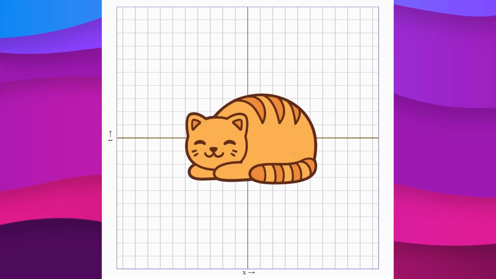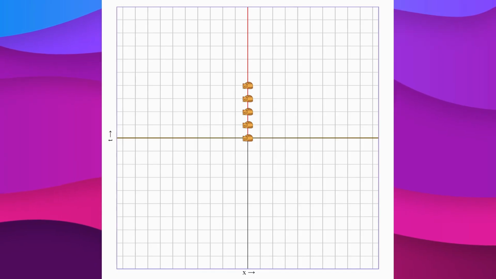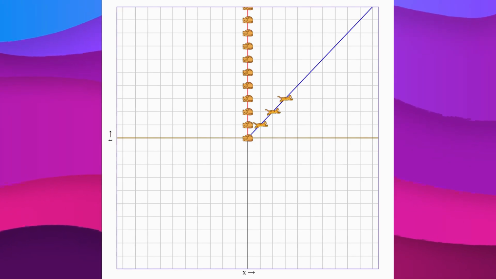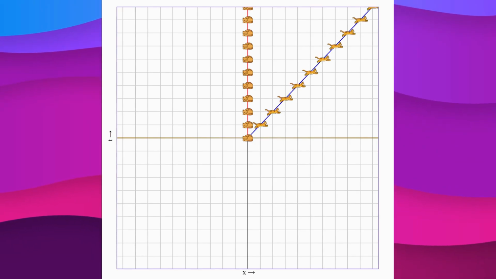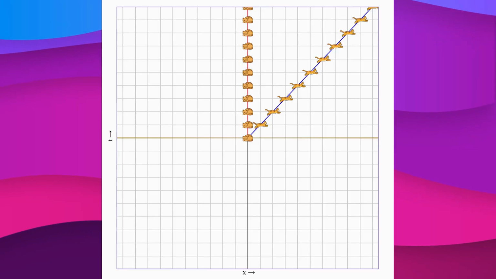Let's take two cats, whom we'll start observing at the initial moment in time. One of them is sleeping, so he's stationary relative to us, and his world line is simply a vertical straight line. The other cat starts running to the right at a certain speed. The angle of the blue line slope is determined by the cat's speed. You can see that the angle is 45 degrees, which means he's running at a speed of 1 meter per second.